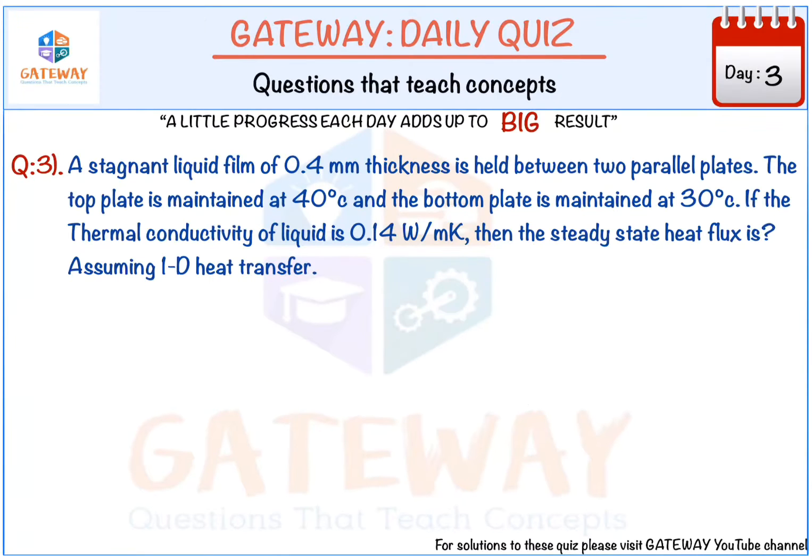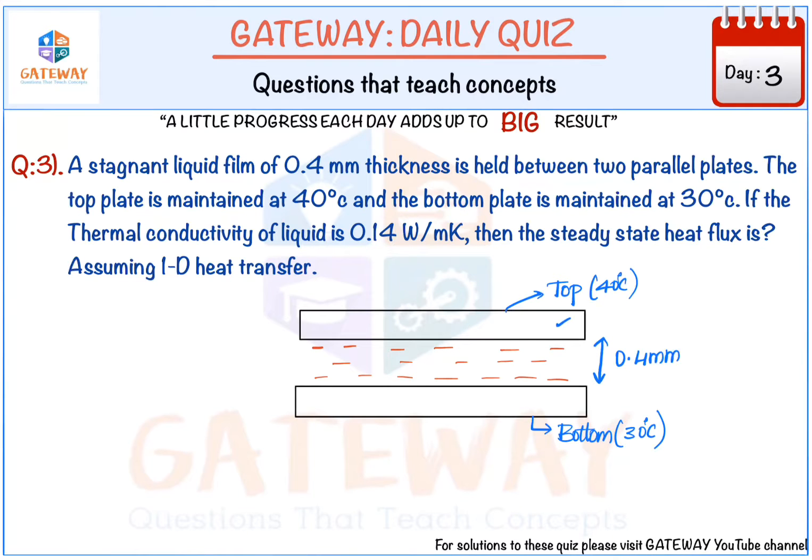Third question. A stagnant liquid film of 0.4 mm thickness is held between two parallel plates. The top plate is maintained at 40 degrees centigrade and the bottom plate at 30 degrees centigrade. If the thermal conductivity of the liquid is 0.14 watt per meter Kelvin, then the steady state heat flux is, assuming one-dimensional heat transfer.